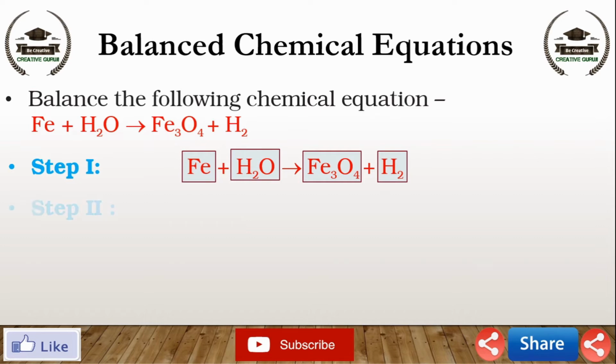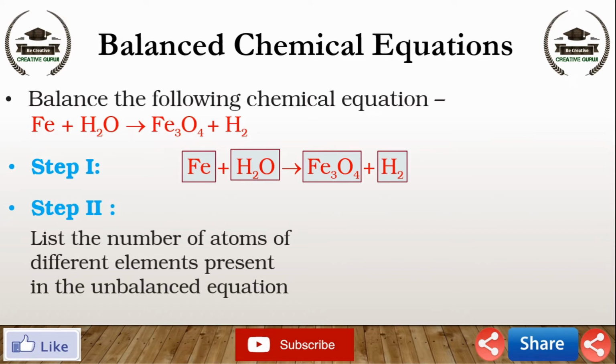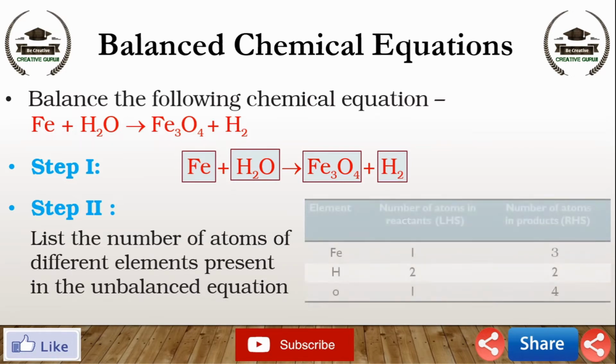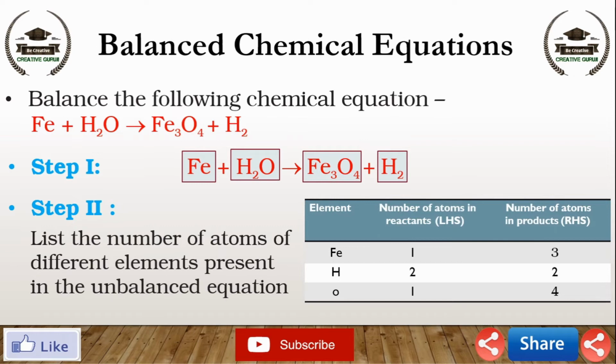Step 2. List the number of atoms of different elements present in the unbalanced equation. Now we draw a table having 3 columns. First column for element, second column for number of atoms in reactant on left hand side, third column for number of atoms in product on right hand side. First element in the chemical equation is Fe. Number of Fe atoms in reactant is 1. Number of Fe atoms in product are 3.